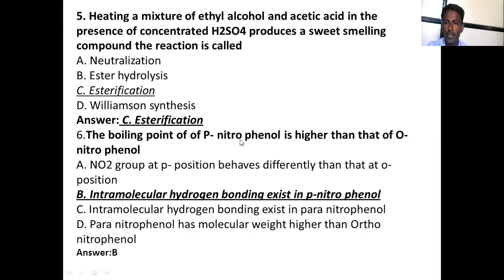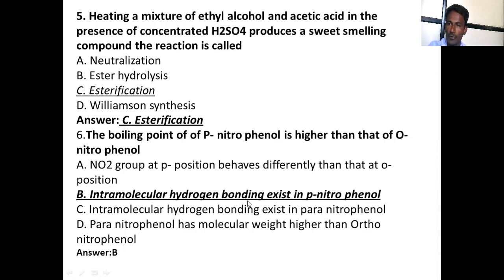The boiling point of paranitrophenol is higher than that of orthonitrophenol because of intermolecular hydrogen bonding in paranitrophenol. In orthonitrophenol, intramolecular bonding exists, that means bonding within the same molecule. In paranitrophenol, hydrogen bonding exists between two different phenolic molecules. It is called intermolecular, and so the boiling point of paranitrophenol is higher than that of orthonitrophenol.